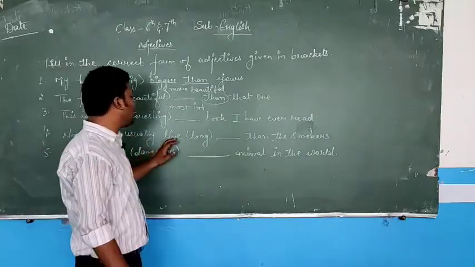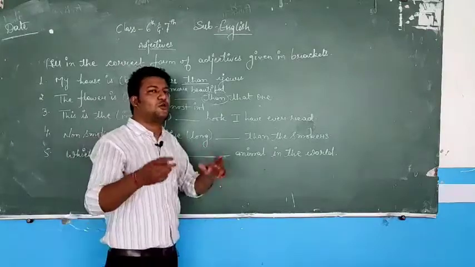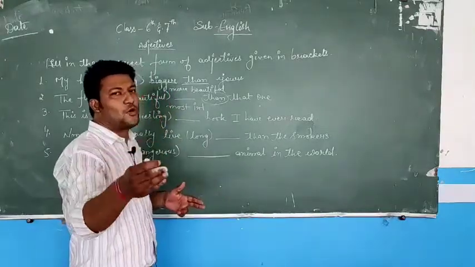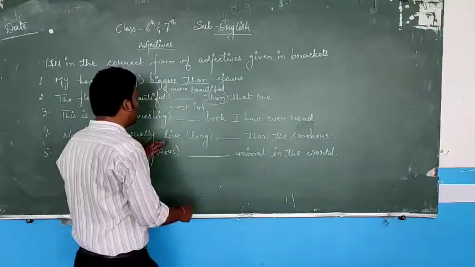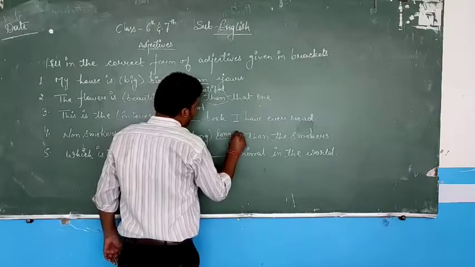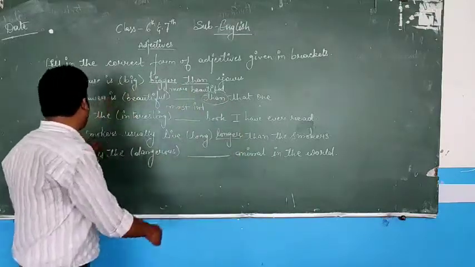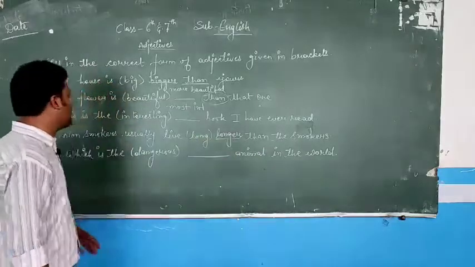Non-smokers usually live longer than the smokers. Here I am comparing two things. One is a smoker, another one is a non-smoker. So non-smokers usually live, comparative degree, L-O-N-G, long, I put -ER, it becomes longer. Non-smokers usually live longer than smokers.